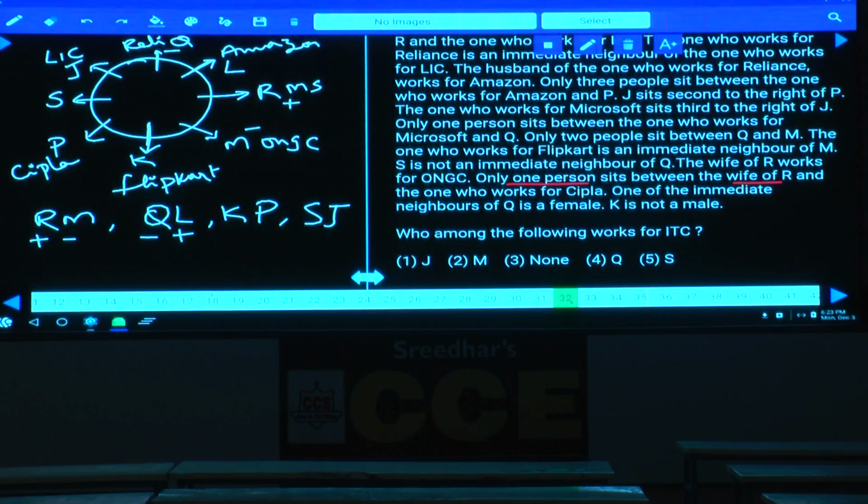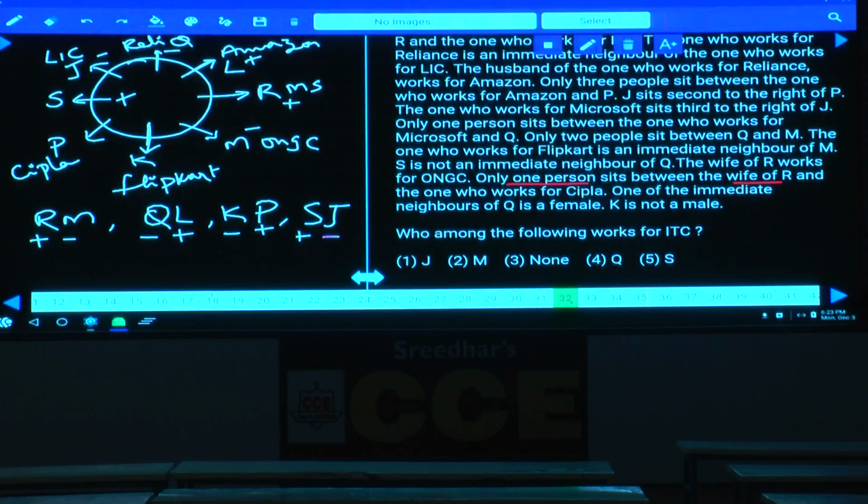And one of the immediate neighbors of Q is a female. L is a male, isn't it? As L is a male, J is a female. As J is a female, S is a male. Done with this? And K is not a male. As K is not a male, K is a female. As K is a female, P is a male. And this is the information we have.